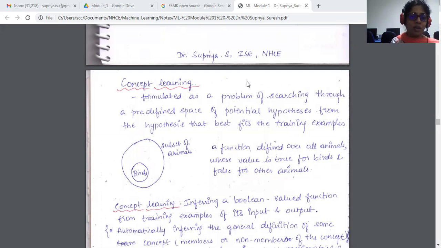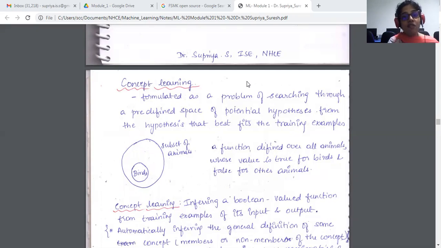An example to give you: there is a set of animals. You have a subset of animals. And when I say I'm going to concentrate only on a particular concept, like I am more focused only on the birds, then I just have the birds that come into the picture compared to the entire set of animals. I'm only considering the subset of birds. So I can say, okay, bird is a subset of animals. The entire set is the animals, bird is a subset of animals, but I am focused on one particular topic of interest.